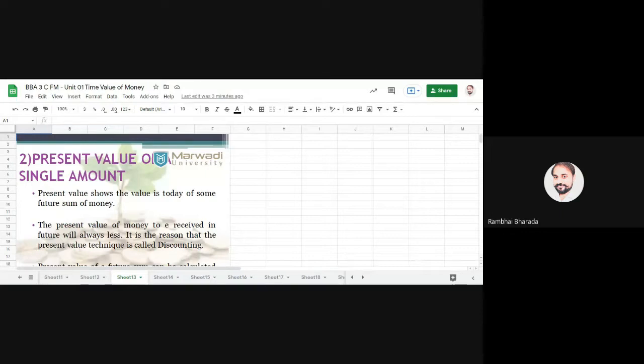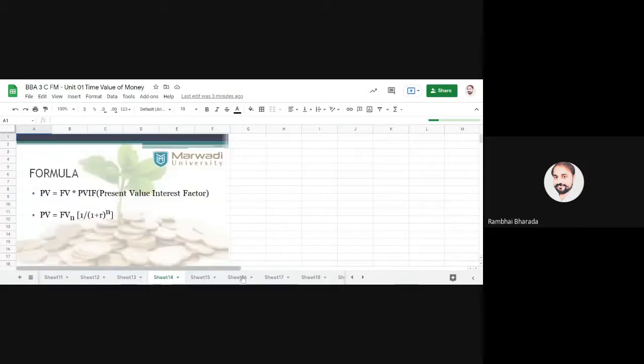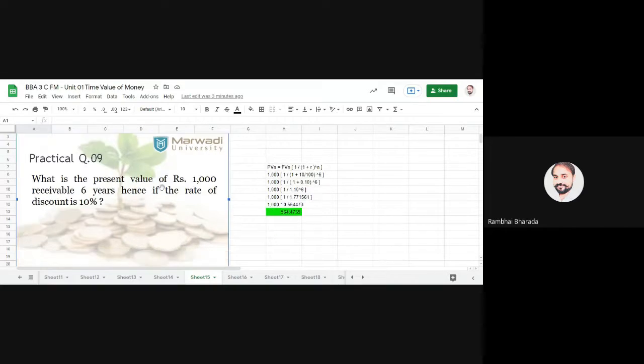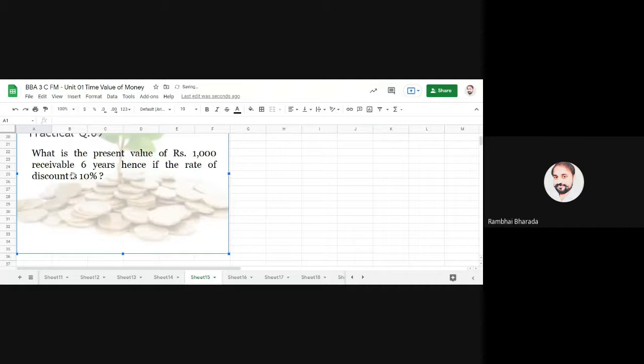Okay, now we are moving to the next method for the time value of money, and that is present value of a single amount. Let's look into the practical question directly. What is the present value of rupees 1000 receivable 6 years hence if the rate of discounting is 10%?